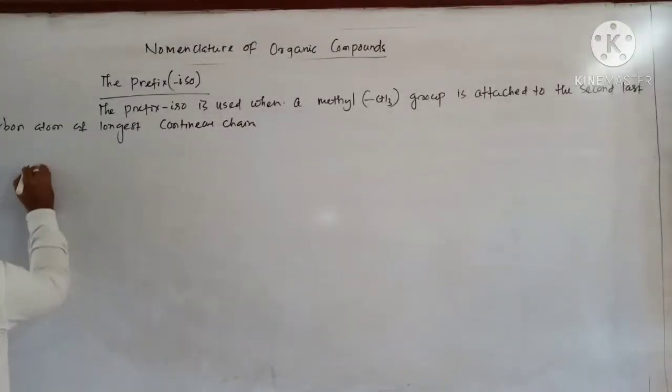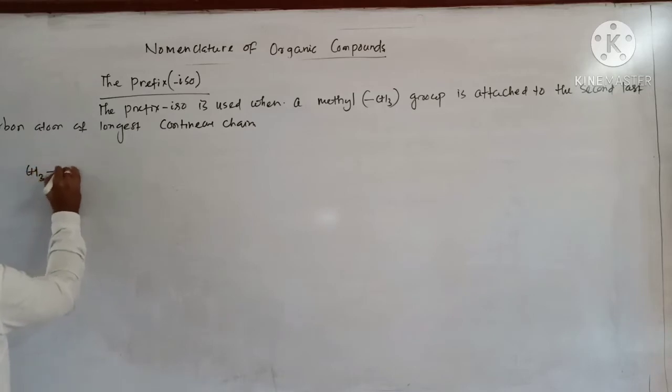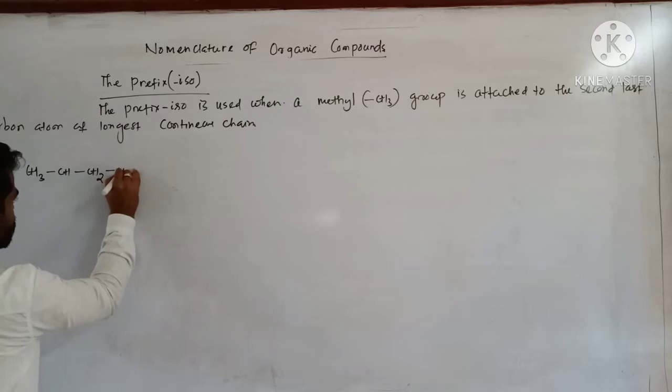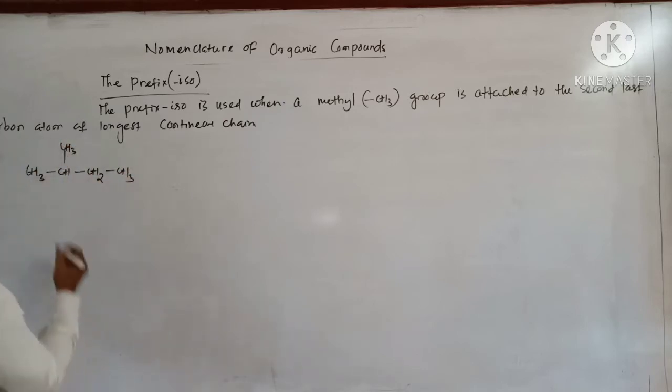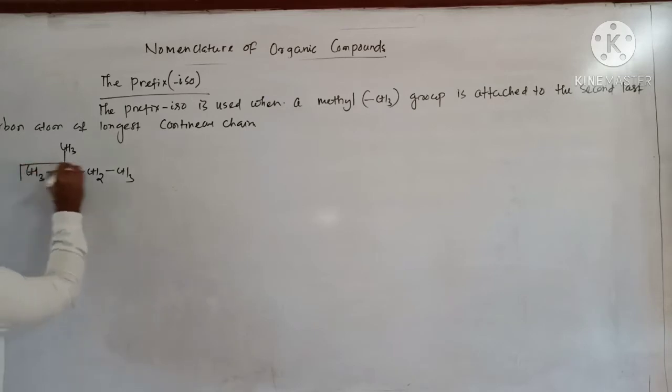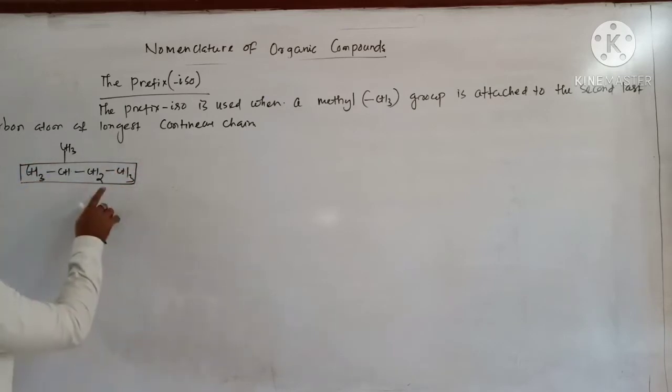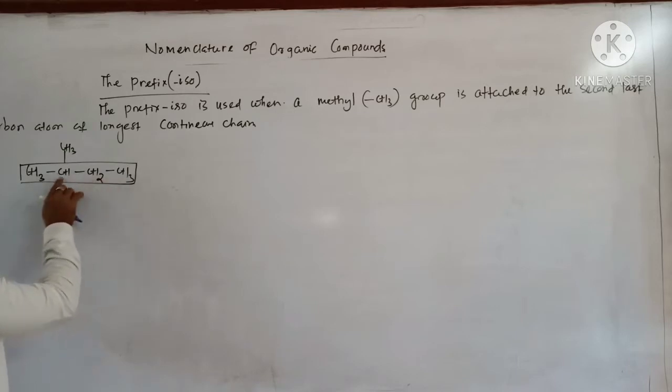this one, CH3CHCH2CH3. Here you see the continuous chain over here. The second last means 1, 2, 3, 4. So this one is last, and the second last carbon is this, and this carbon is associated with one methyl group.